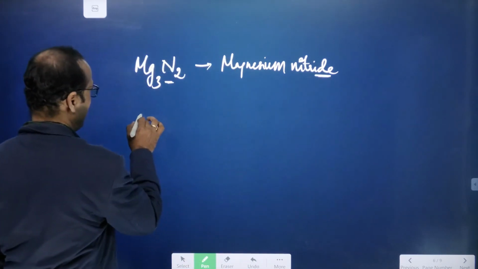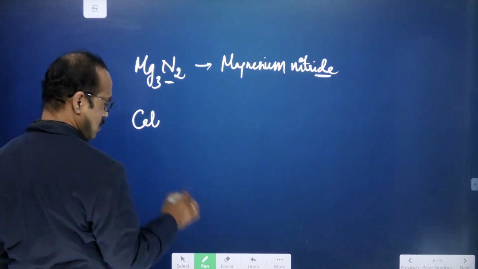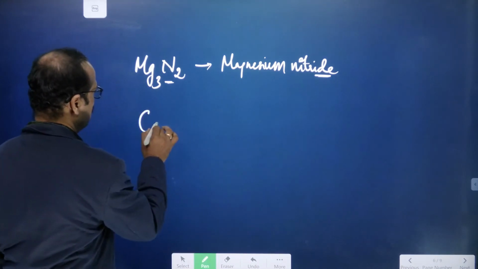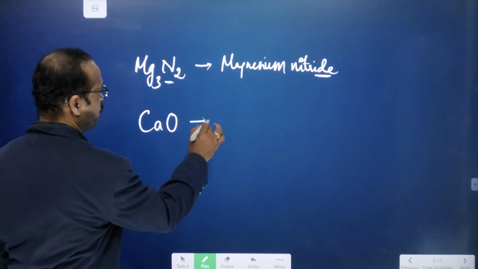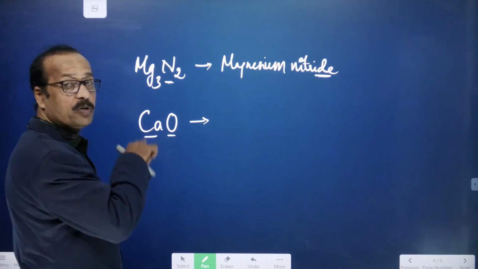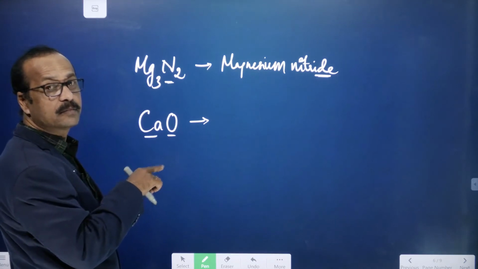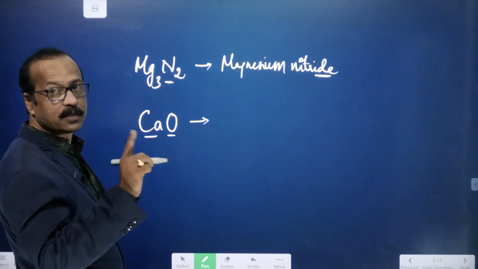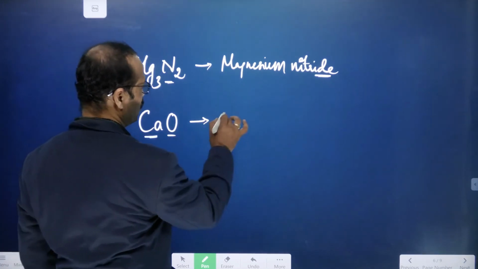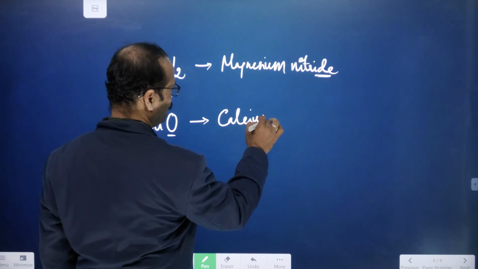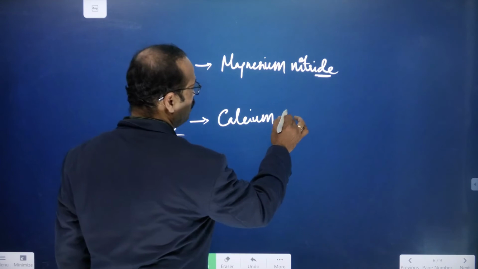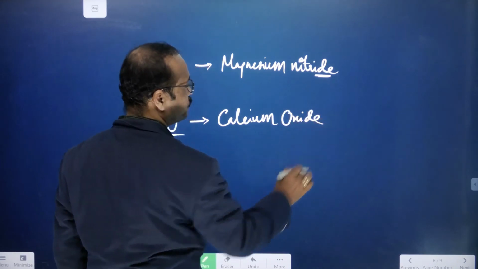Now similarly, you see calcium is reacting with oxygen. So it forms a compound CaO. So here only two elements are there. Ca means calcium, and oxygen. Now what can you call it? Not calcium oxygen. Then what do you call it? Calcium oxide. Okay, this is calcium. Don't change the first one's name, so write calcium. Here is oxygen, but you don't write oxygen. You have to write oxide.